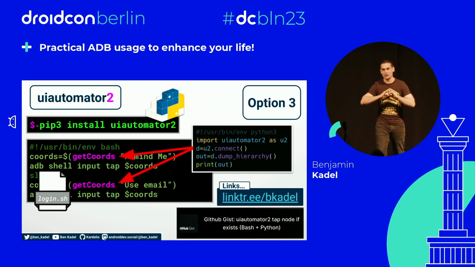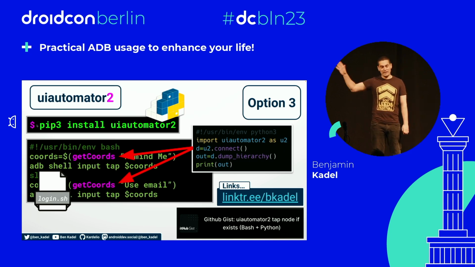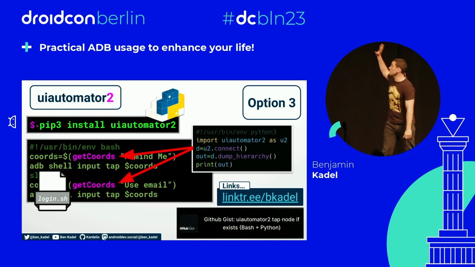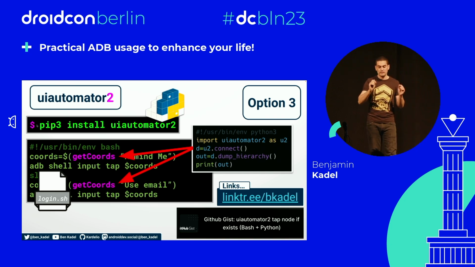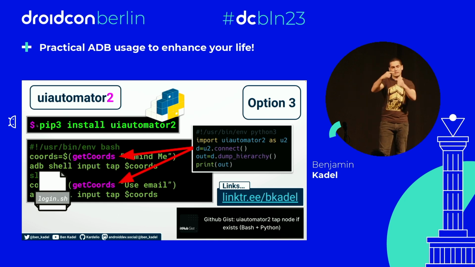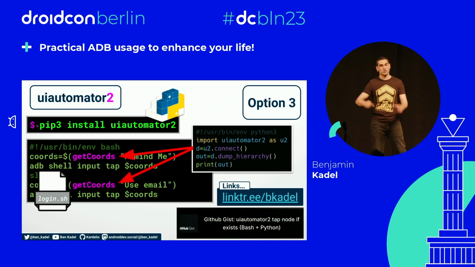Again, I've talked a lot of theory here. I've not shown you any actual code for that getCoords function. I could put code up on the screen, but that's a waste of everybody's time. So in the link tree, there is a gist called tap node if exists. It should have been getCoords, but I didn't marry the two up in time. So it's called tap node if exists, and it's the actual code for that getCoords function that you can copy and paste straight into your setup and use. It uses UI Automator 2, and you can pass it a string and so on. Okay? You can check out the code just to see how it works as well.